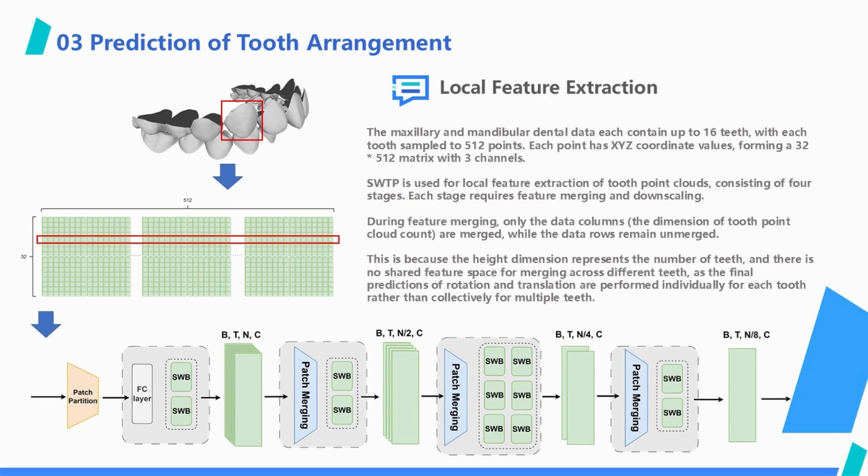Different from previous structures, we keep the number of tooth channels unchanged. That is to say, during feature merging, only the dimension of the number of tooth point clouds is merged, while the dimension of the number of teeth remains unchanged. This is because the rotation and translation to be predicted finally are for each individual tooth, so there is no need to change the dimension of the number of teeth.